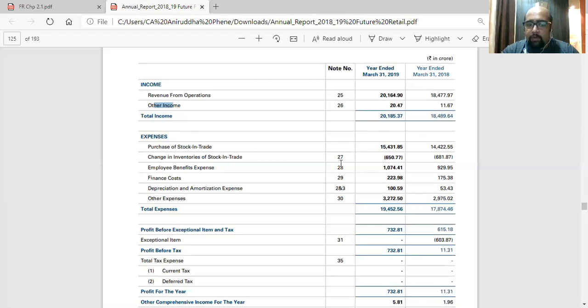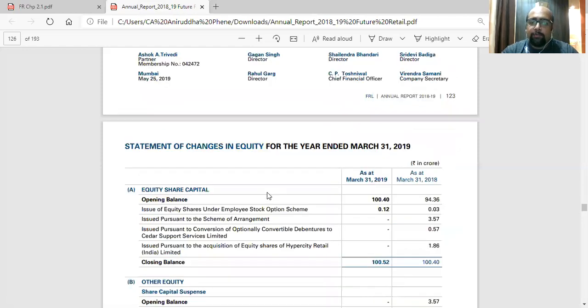Plus, they have given notes also. We'll just see note 28 and 29, and how they have grouped various items.